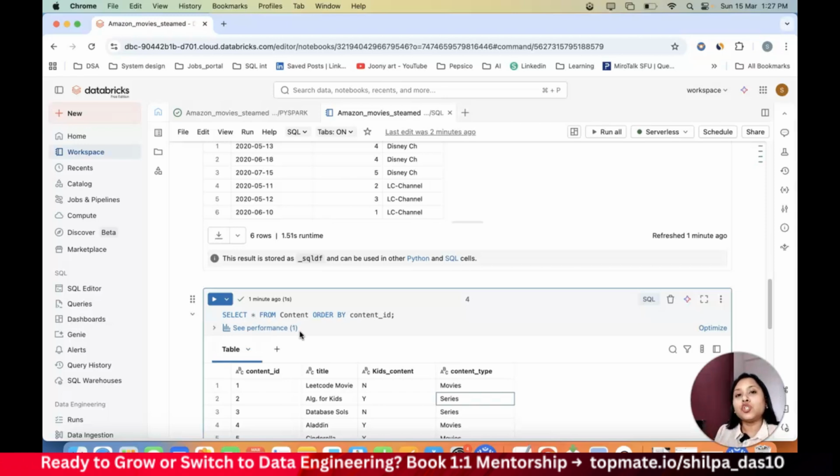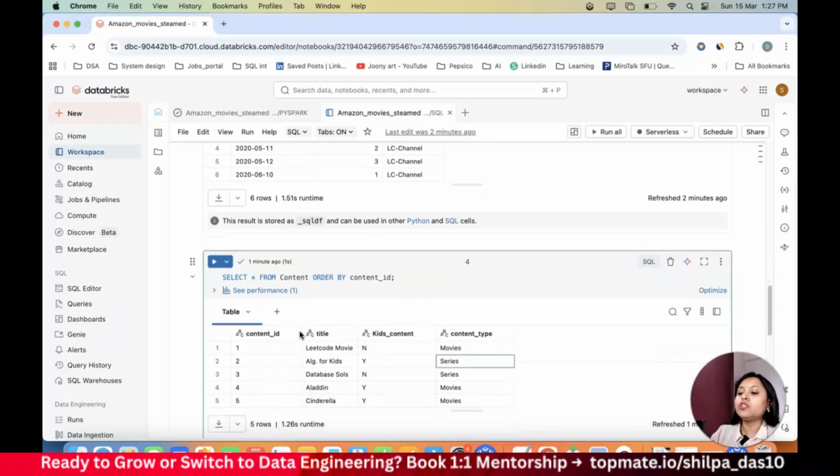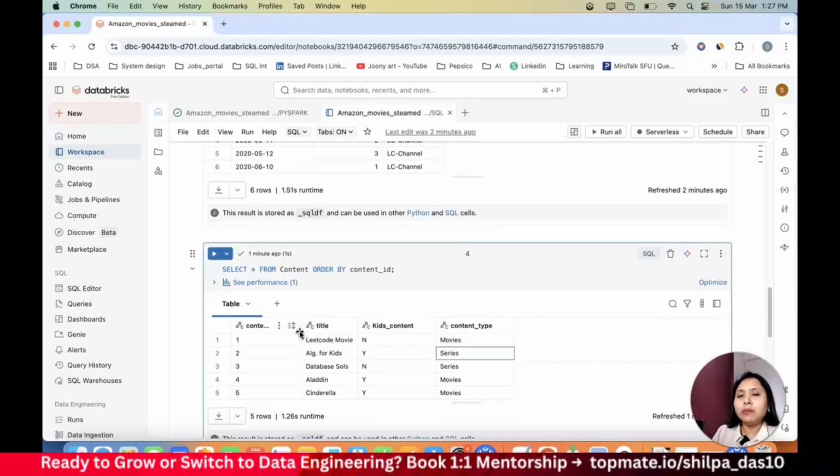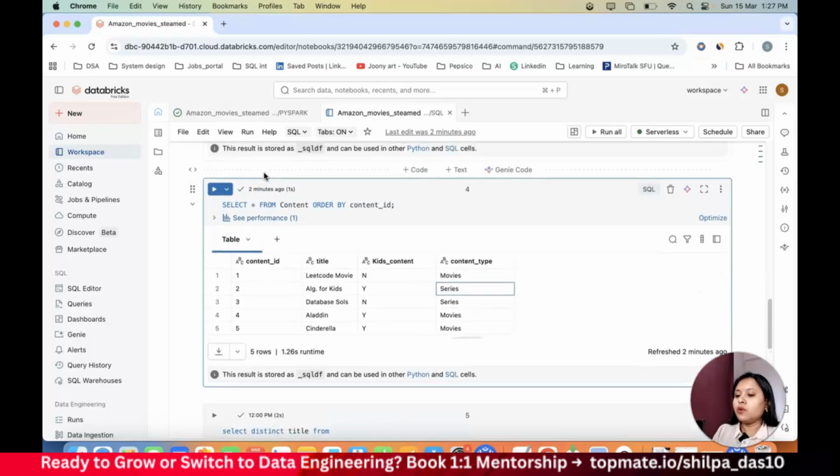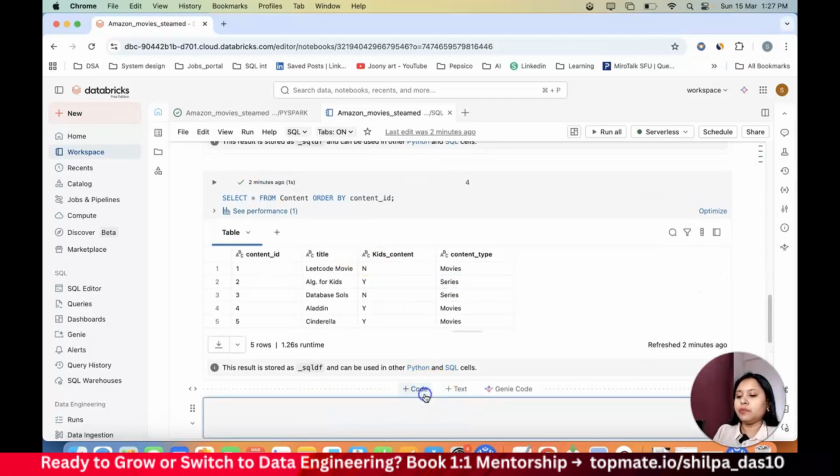Now, once I join these two tables, I need to see what I need to filter. I need to filter out the data which is kids content. So I need to filter those rows. And then I also need to filter whether that data falls inside the month of June 2020 or not, right? So let's go ahead and solve this particular question.